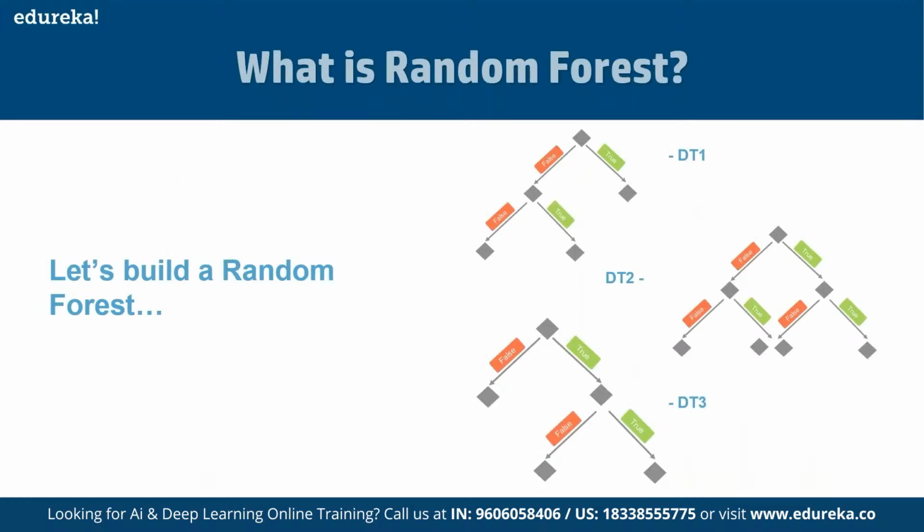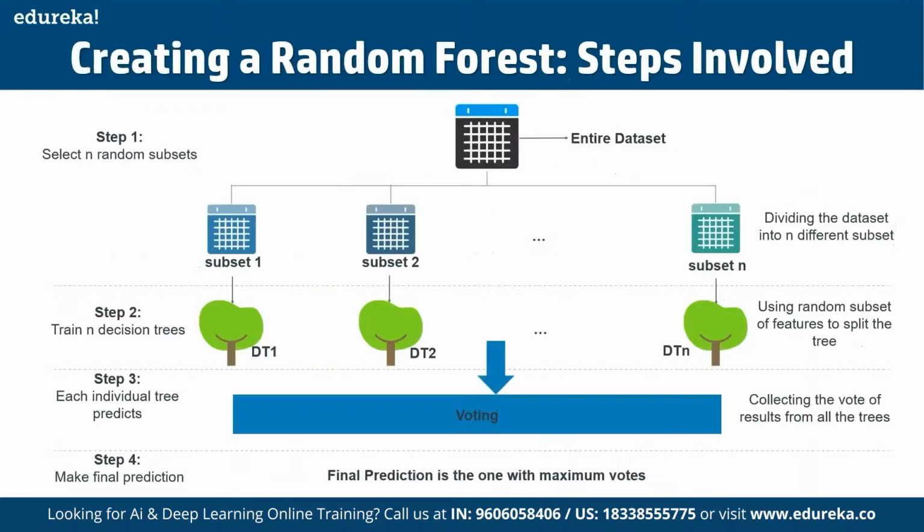So here we can create a complete random forest by combining multiple decision trees. As we discussed, first of all, we have to create a decision tree using the bootstrap dataset that we have defined. Since we are making a random forest, we will not consider the entire dataset that we created, and we can focus on just a few of them. For example, here we have the entire dataset. Then we divide it into multiple subsets, n different subsets here.